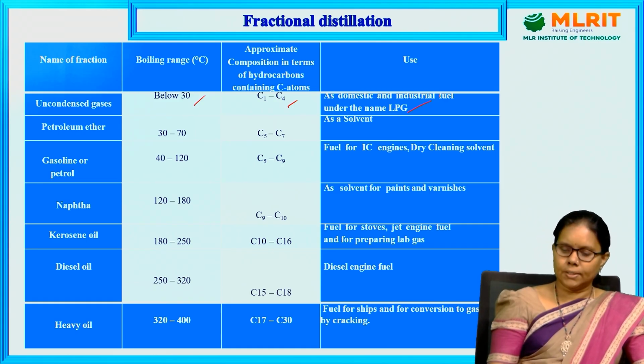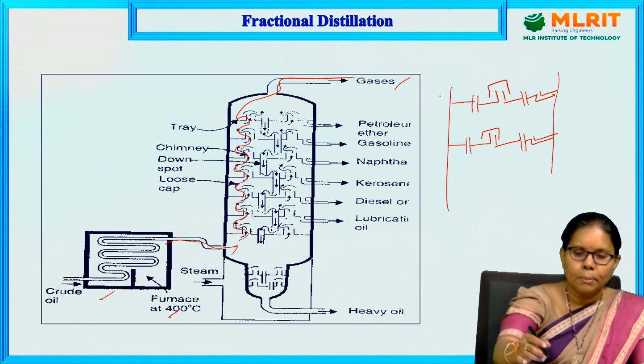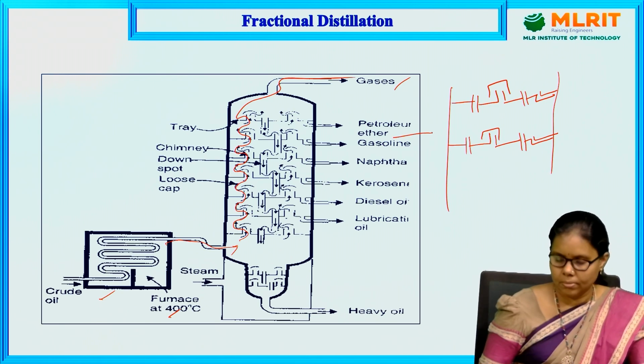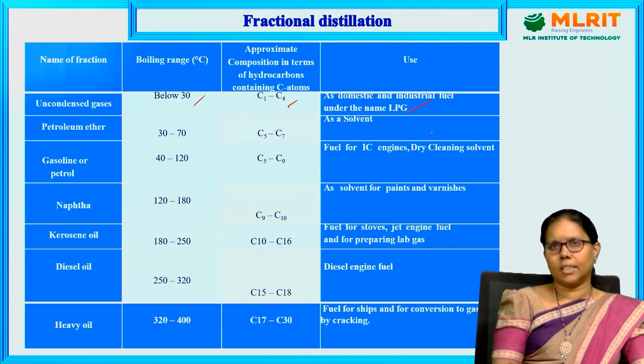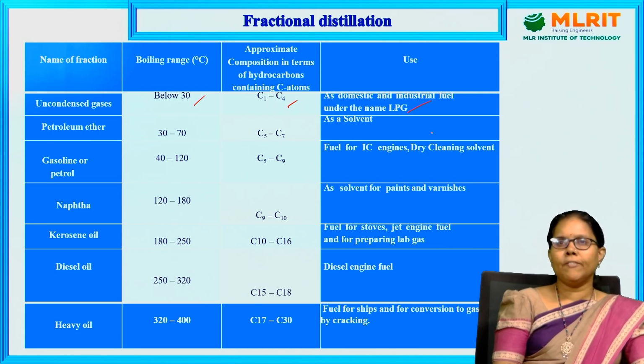Let us see the next fraction, which is petroleum ether. Petroleum ether has a boiling point of 30 to 70 degrees centigrade, and its chain length is C5 to C7. Petroleum ethers are used as a solvent in various laboratories and industries, mainly chemical industries, and as a drying agent.